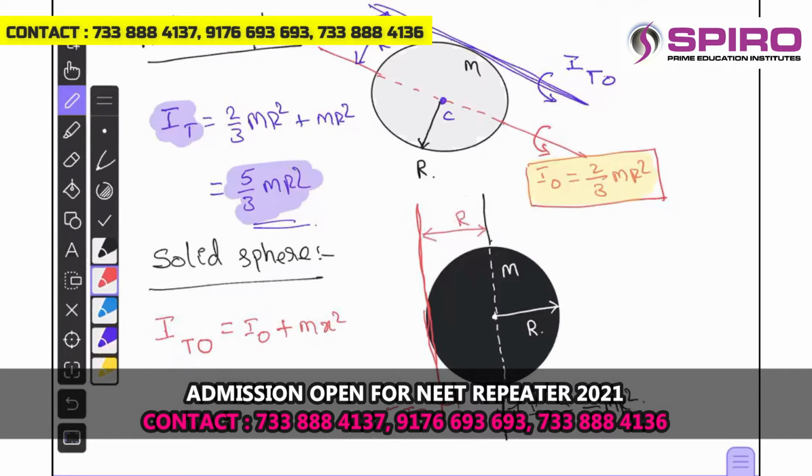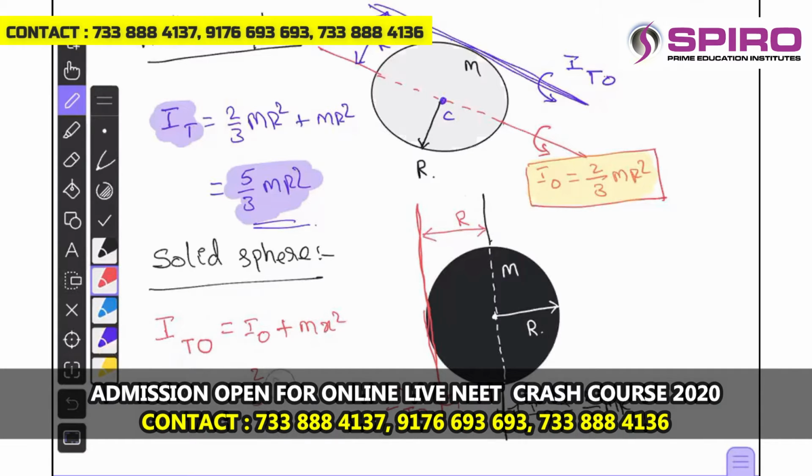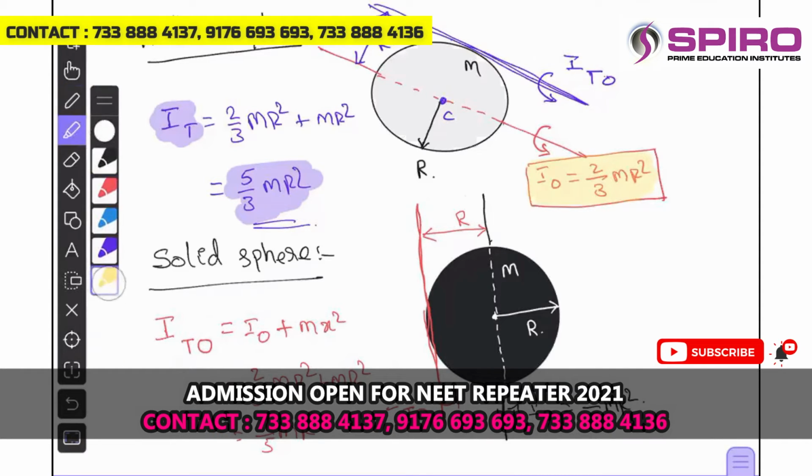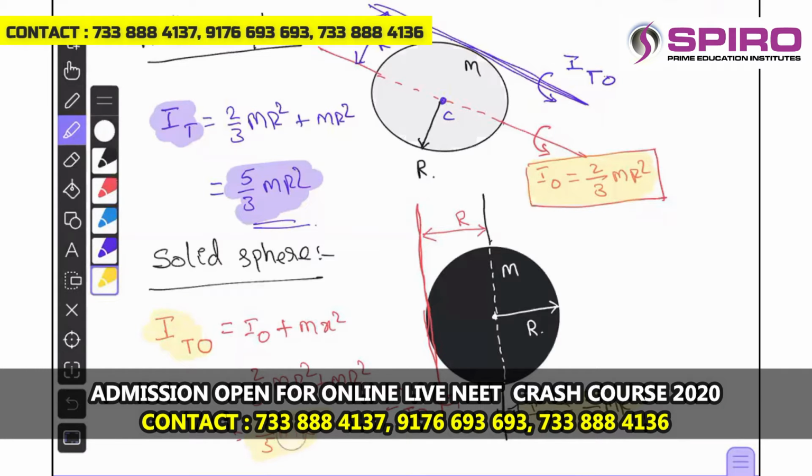So you can substitute the values. 2 by 5 mr square plus mr square will be how much? 7 by 5 mr square. So this is the result we have to remember regarding the solid sphere. Okay, about the self axis the moment of inertia is 2 by 5 mr square, and about the tangential axis it will be 7 by 5 mr square. Okay. So these are the results we have to notice regarding the solid sphere and hollow sphere.